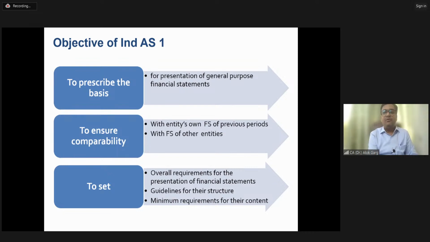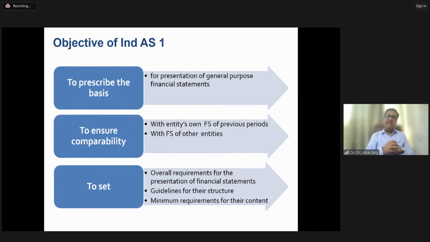As I told you, the format is given in Schedule 3 for the balance sheet. But for the content, this standard says what the minimum line items on the face of the balance sheet should be. Para 54 of Ind AS 1 says these should be the minimum line items on the face of the balance sheet. So if you are preparing the balance sheet and referring to the format given in Schedule 3, you need to check the line items and compare them with Ind AS 1.